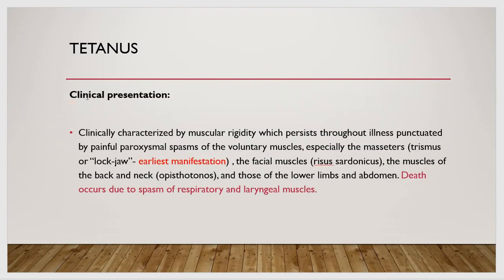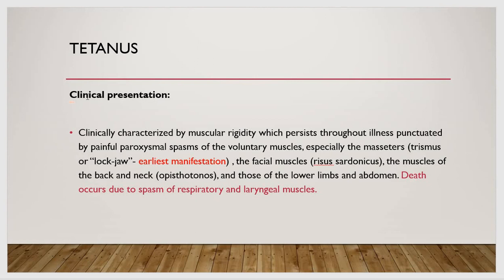Clinical presentation of tetanus. How would you see a patient? How would the patient look? So clinically, tetanus is characterized by muscular rigidity, which persists throughout the illness, punctuated by painful paroxysmal spasms of the voluntary muscles, especially the masseters, causing trismus or lockjaw.